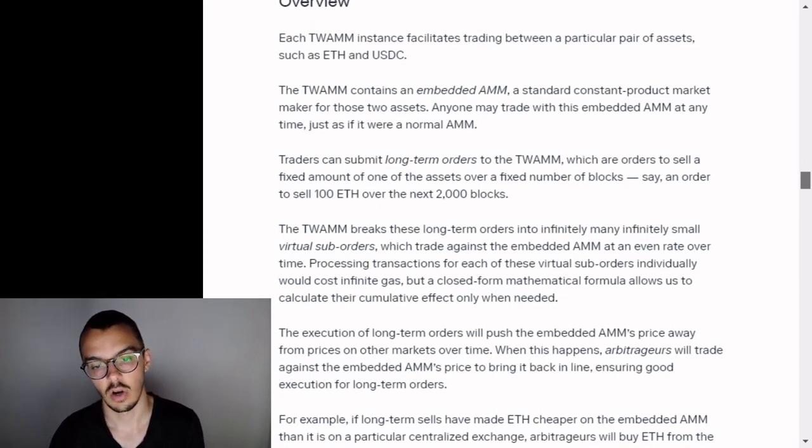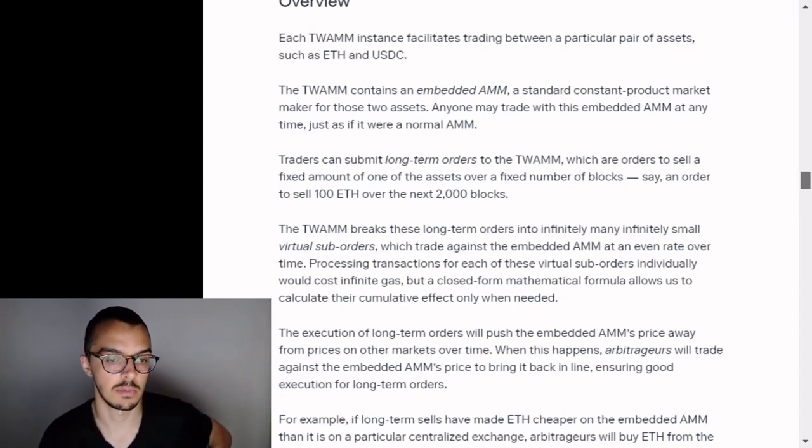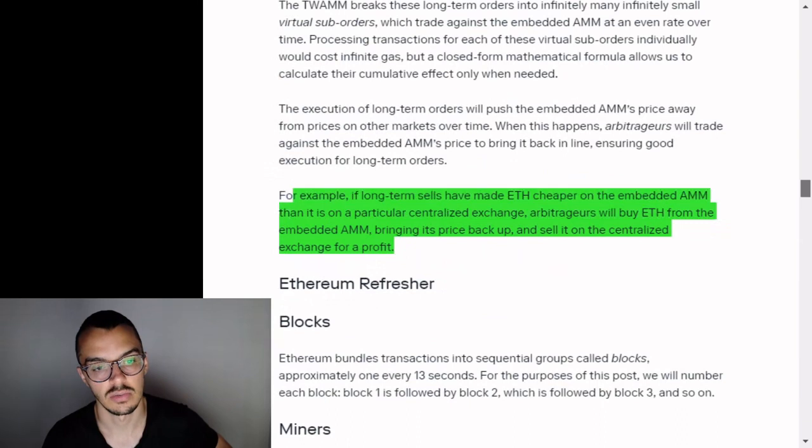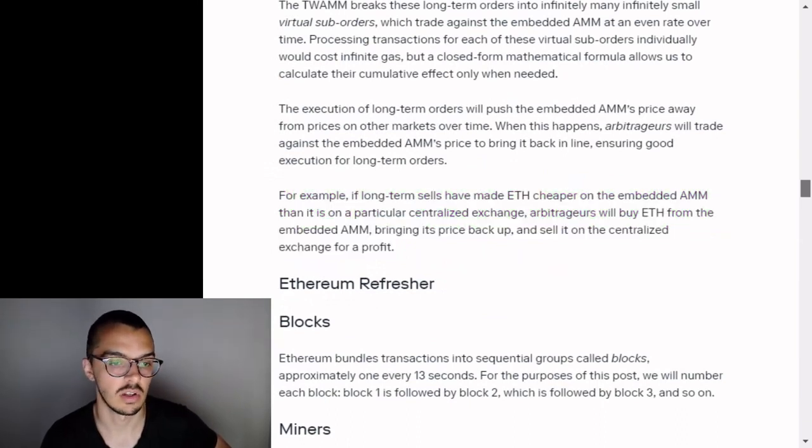When this happens, arbitrageurs will trade against the embedded AMM's price to bring it back in line, ensuring good execution for long-term orders. For example, if long-term sellers have made ETH cheaper on the embedded AMM than it is on a particular centralized exchange, arbitrageurs will buy ETH from the embedded AMM, bringing its price back up, and sell it on the centralized exchange for a profit.